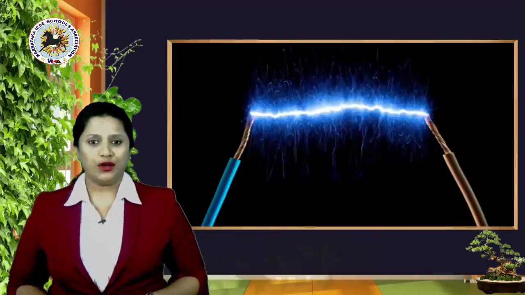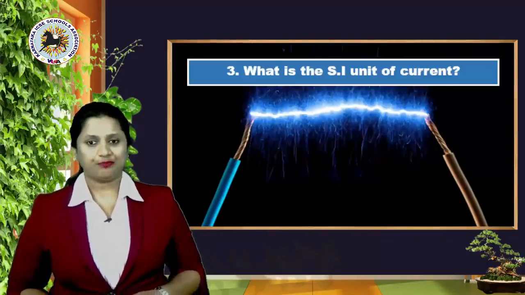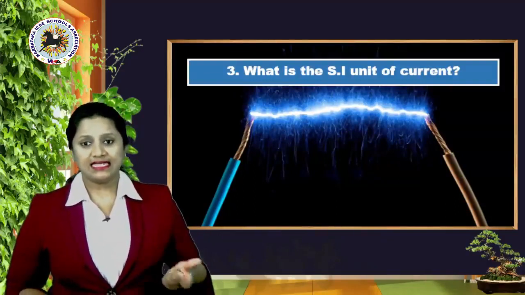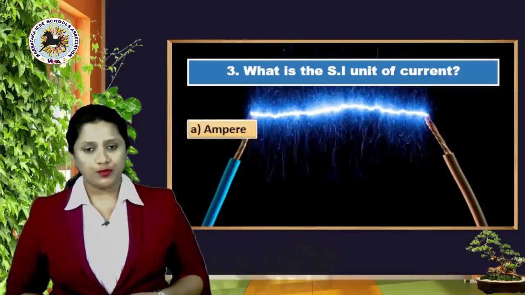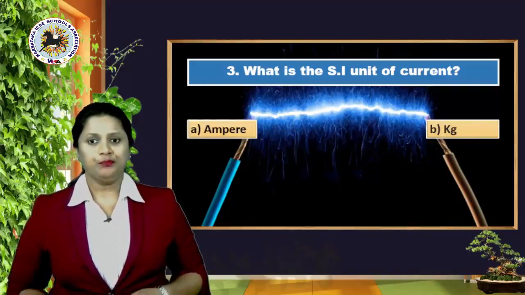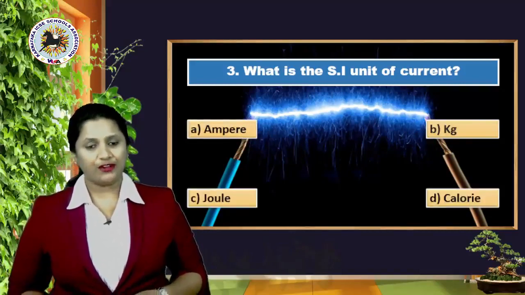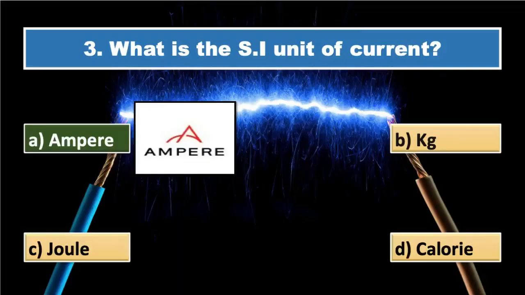Okay, now let's move ahead to the third question. What is the SI unit of current? Meaning standard unit. Okay, so your options: A, ampere, B, kg, C, joule, or D, calorie. And the right answer is yes, it's option A, ampere.